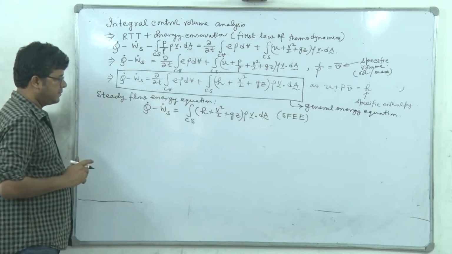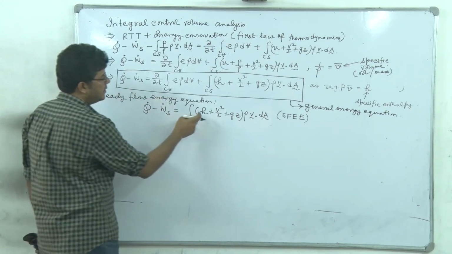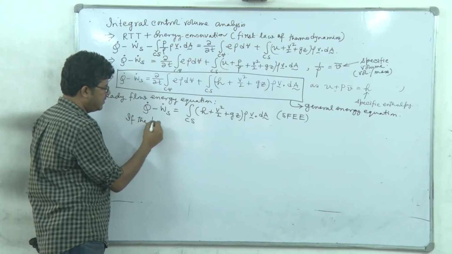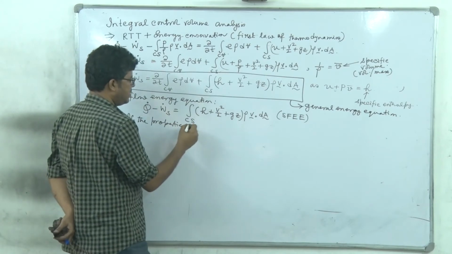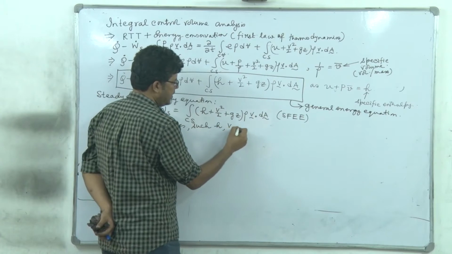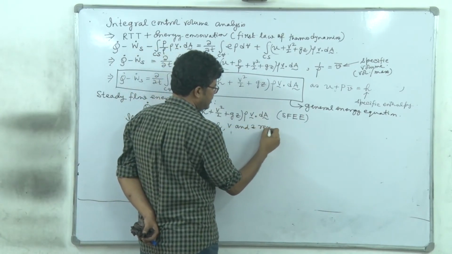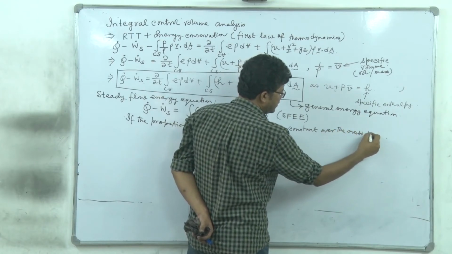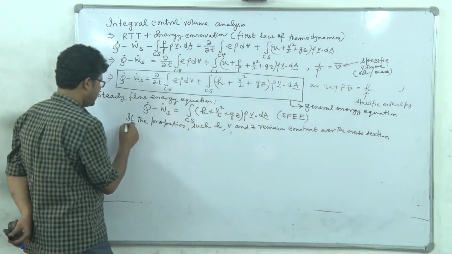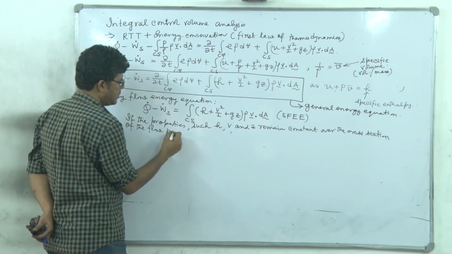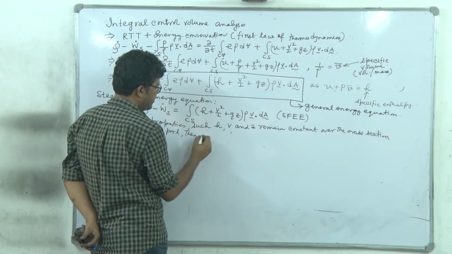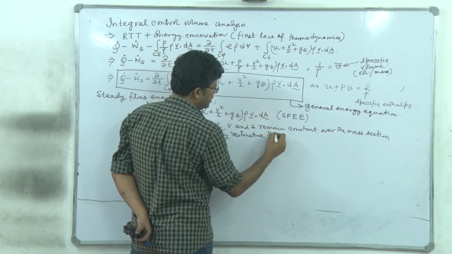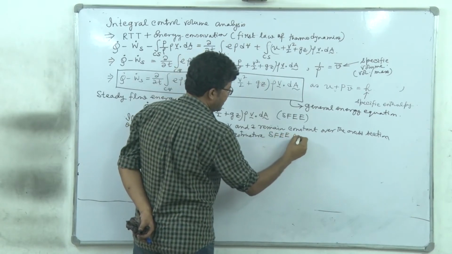Now if the properties of the fluid, such as enthalpy H, velocity V and the datum Z, remain constant over the cross section of the flow port, then we may restructure the SFEE as this.